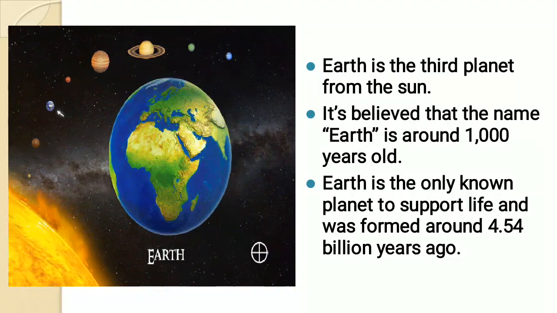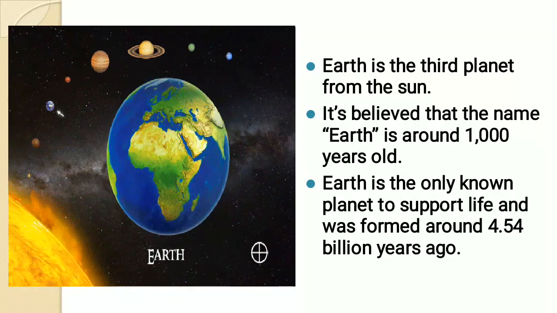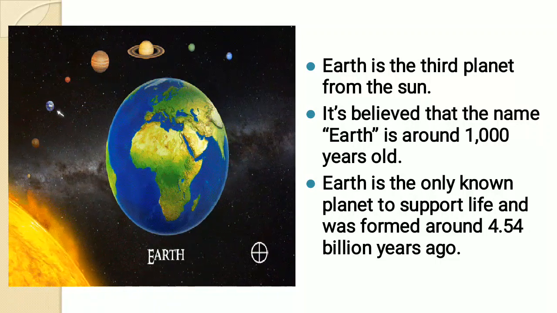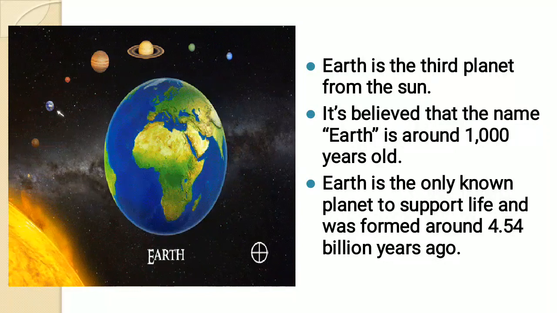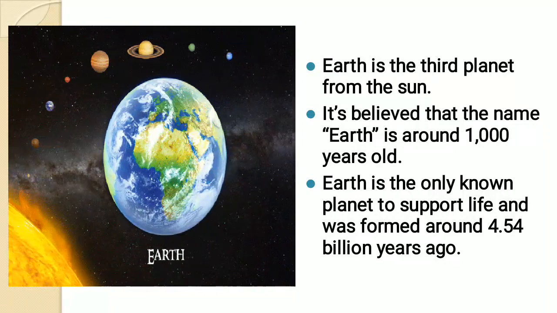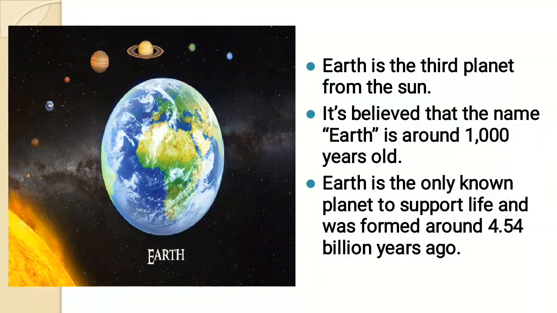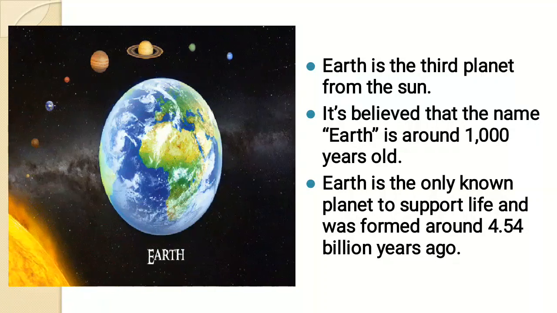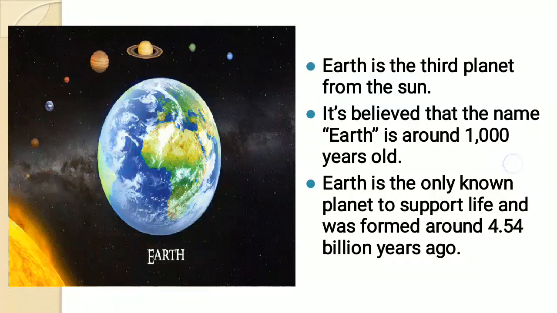4.54 billion years ago. Now repeat: Earth is the third planet from the Sun. It's believed that the name Earth is around 1000 years old. Earth is the only known planet to support life and was formed around 4.54 billion years ago. Okay children, now we will learn the next slide.